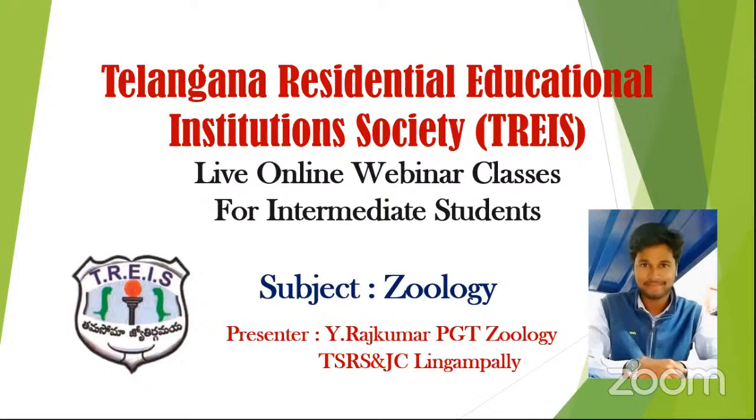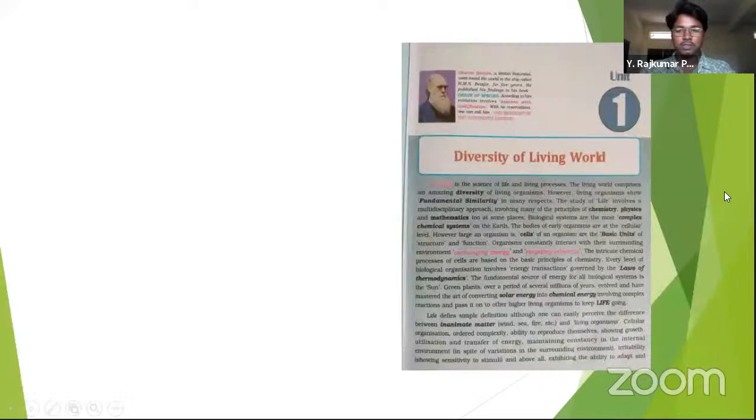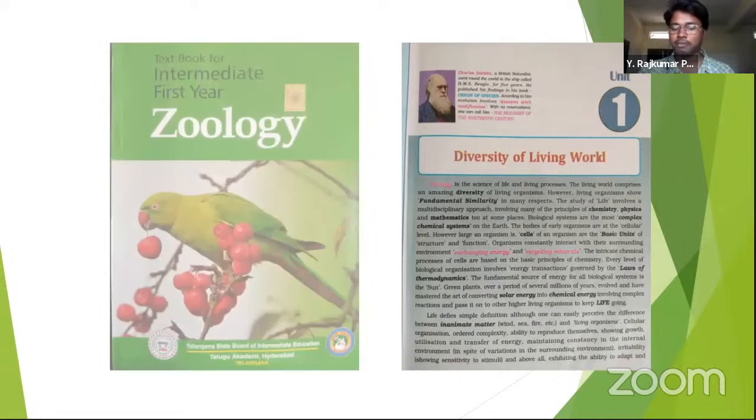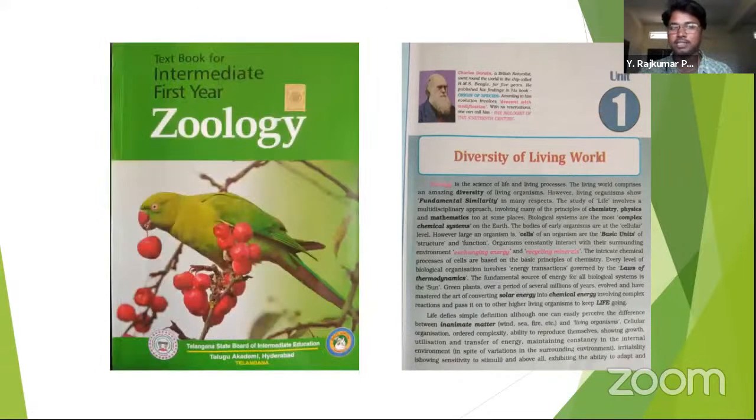Okay, dear students, without taking much of your time, let us start the zoology class. So the first unit of your zoology syllabus is diversity of living world. Some of the chapters, some of the topics of this unit have been deleted by the Board of Intermediate, but I will deal with whatever the rest of the topics which are included in your syllabus for this year. Okay, this is your textbook and this is the first chapter, the first unit that we are going to learn.